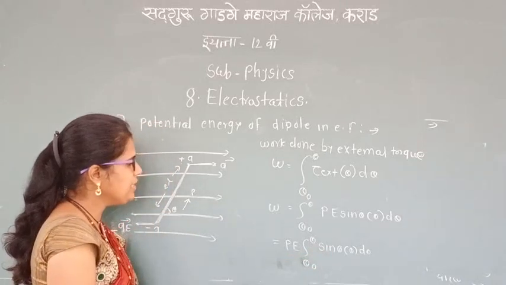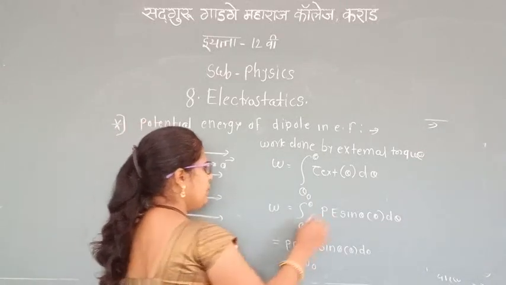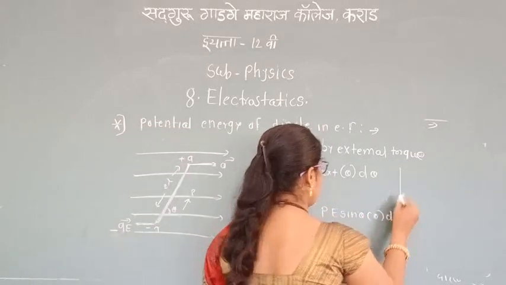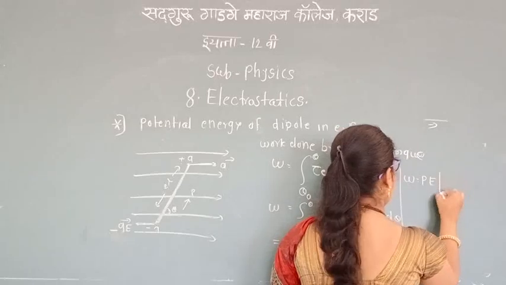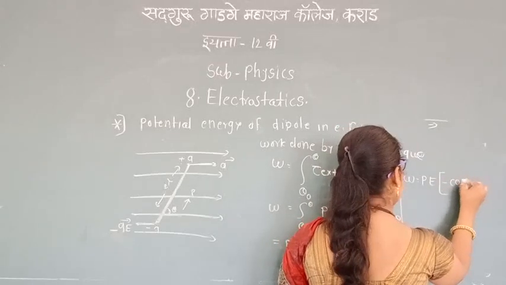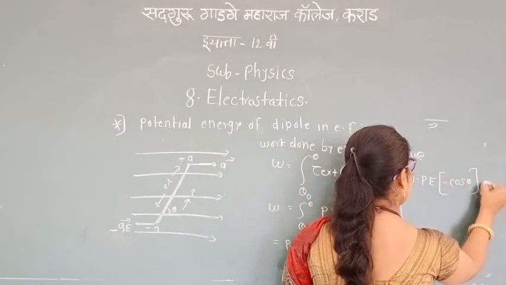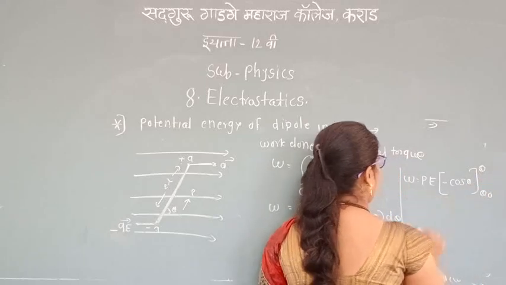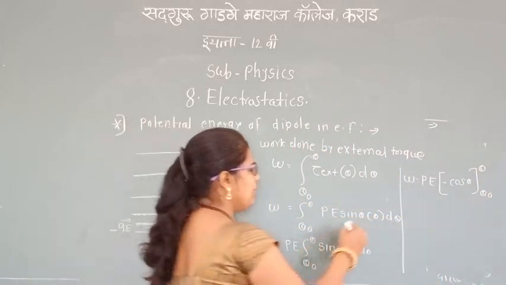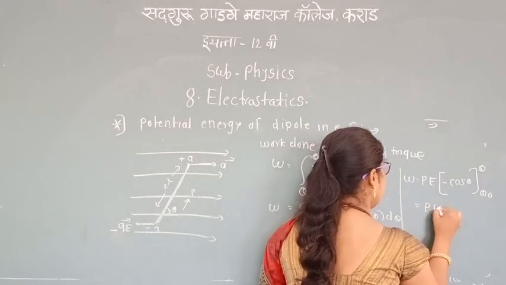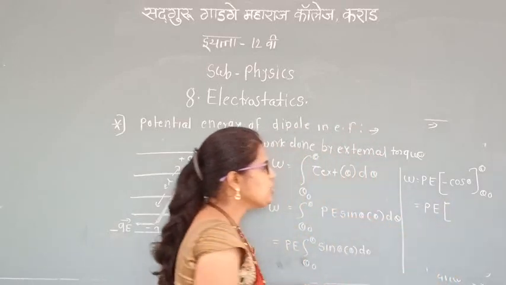Now this equation becomes W is equal to pE times minus cos theta, from theta 0 to theta.